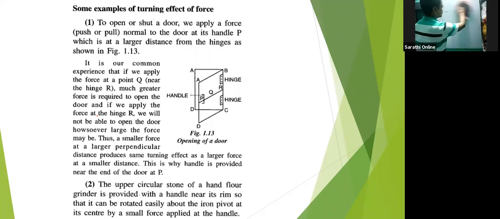The second example given here is that in previous times they used to have a hand grinder.